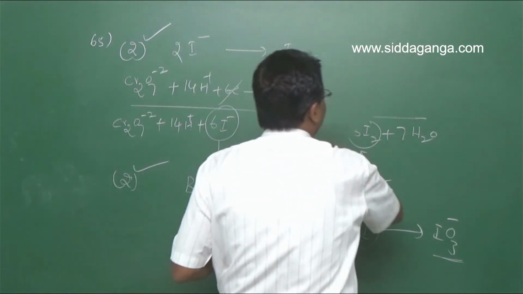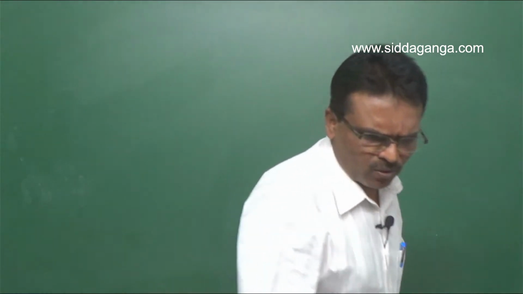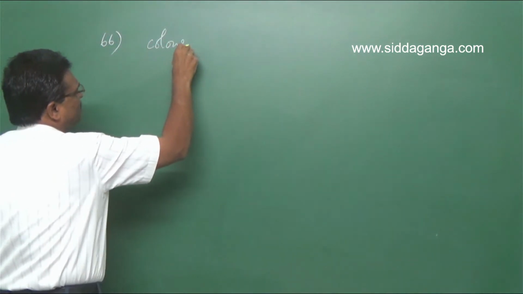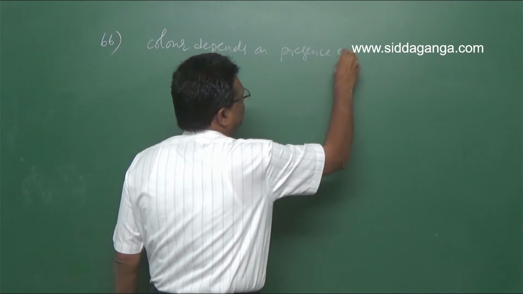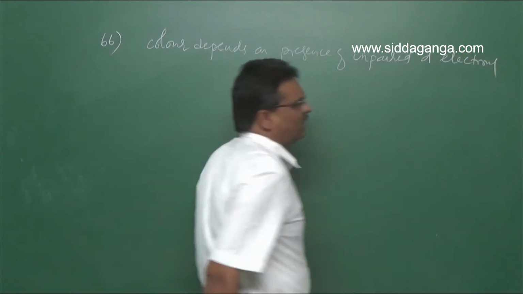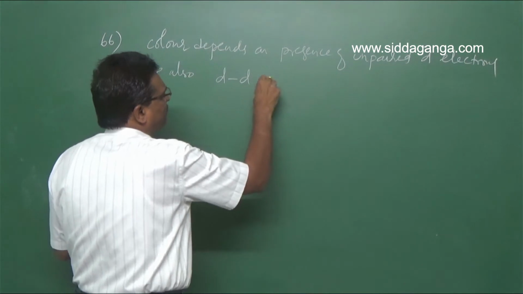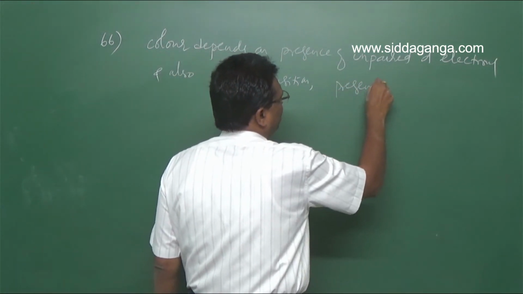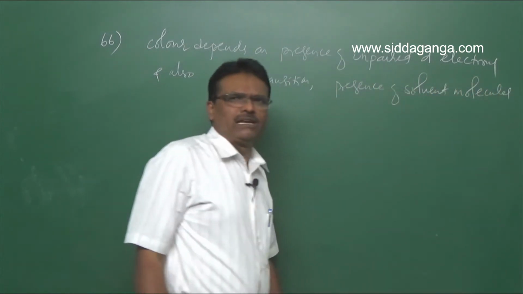The color of a compound depends on the presence of unpaired d electrons, d-d transition, and also the presence of solvent molecules.